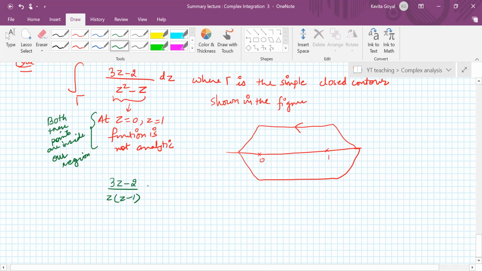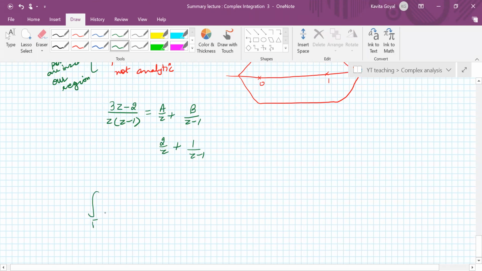I can make partial fractions. I can write it as a upon z plus b upon z minus 1. Computing, this is 2 upon z plus 1 upon z minus 1. So our integral becomes, along gamma, 2 upon z plus 1 upon z minus 1 dz. Why am I doing so? So that the points where the function is not analytic are separated. Here 0 is separated and 1 is separated.